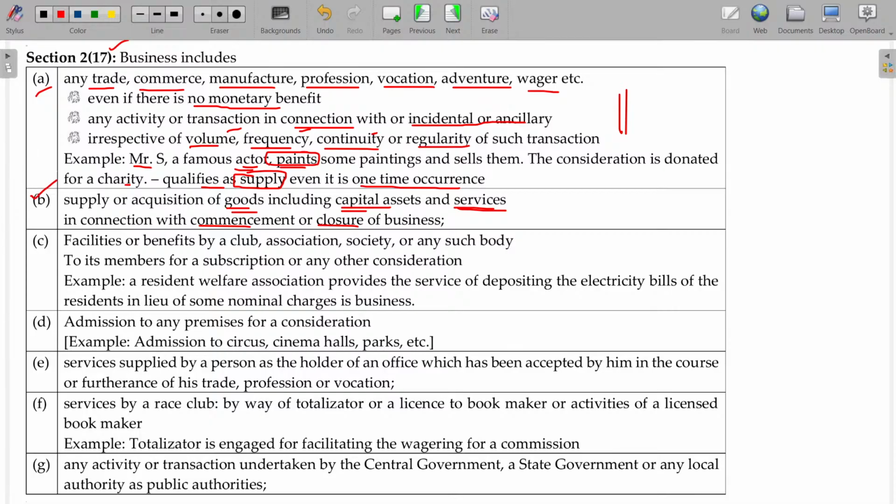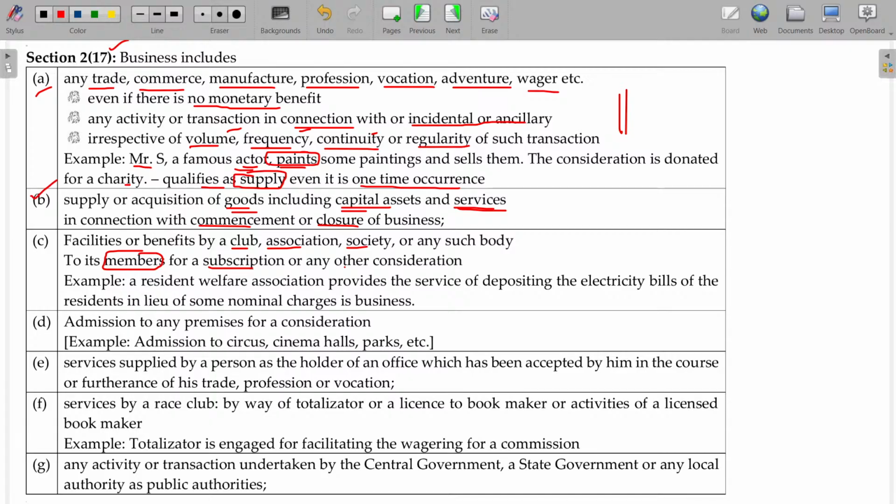And see, the point is all about club, association, society. Where if you are being the member for a subscription fee, or any other consideration, if you are getting any facilities and benefits, a recreation club, you become the member in that recreation club, you are allowed to play tennis or whatever the games set there. You can go and enjoy yourself in your weekends to celebrate. Whatever it may be, for a nominal fee or membership, also business. If you say that the club has no intention to make profit, doesn't matter. So intention of profitability is not a matter here.